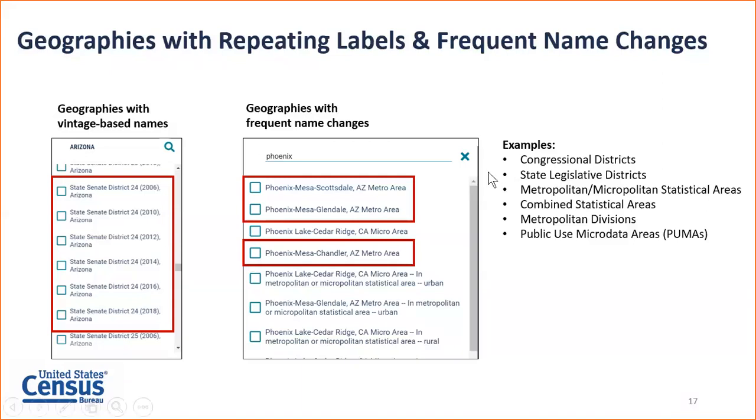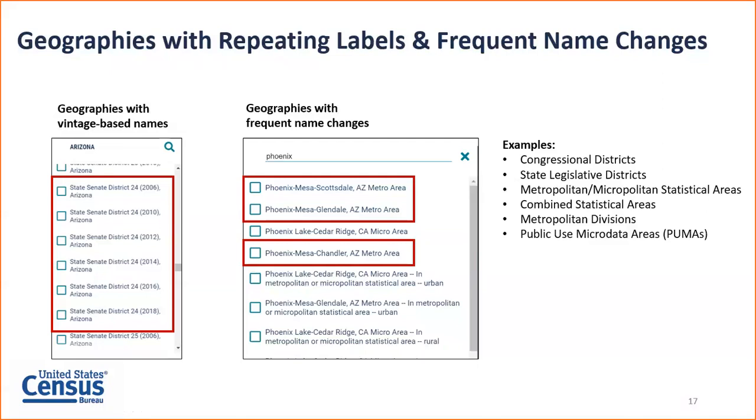Another example is metropolitan areas. Here I have the panel, and I typed in Phoenix, and you can see that Phoenix has gone through some name changes over time: Phoenix-Mesa-Scottsdale, Phoenix-Mesa-Glendale, and Phoenix-Mesa-Chandler. These types of repeating labels are common in all of the example geographies listed on the right-hand side of the slide. It's not just state legislative districts or metropolitan areas. There are a few other instances as well.